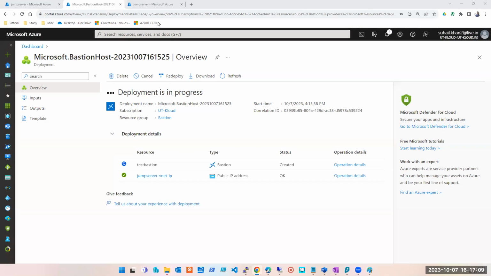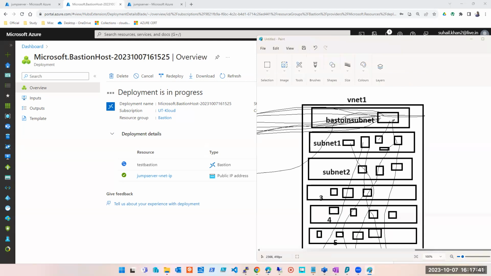So we are going to connect with the Bastion subnet with the public IP address, and by default it will get connected with the subnet having the private IP address. One machine we will keep as a jump server. In this case, I have created it and named it jump server. Once this Bastion is ready, I'll connect to that machine using this Bastion, and I'll be logged into that machine. And from that machine, I can connect to other machines using private IP. This machine will have public IP and private IP both, though public IP was also not required in this one, I put it by mistake.